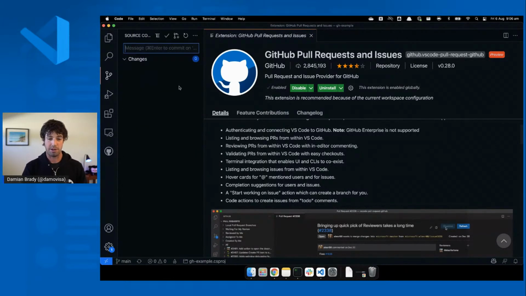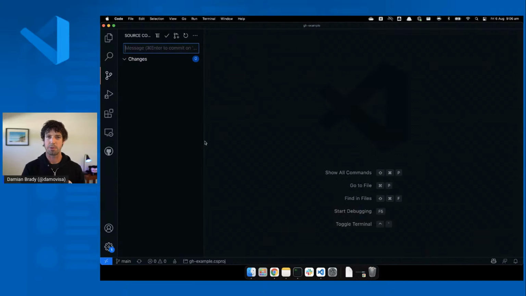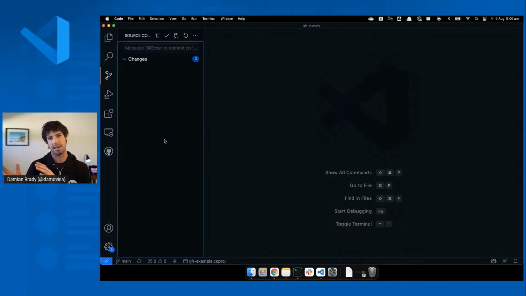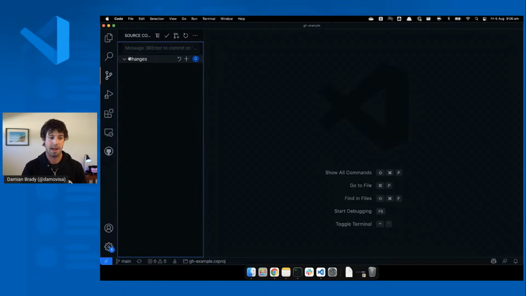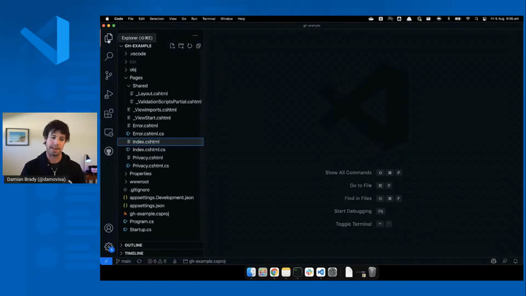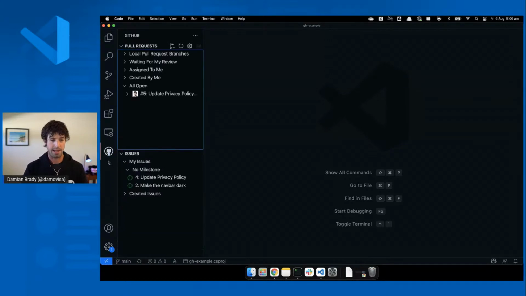The first thing I'm going to show you is that I mentioned pull requests before. You had to jump back into GitHub to do your pull request. That's added another button right here to the Git screen or the Git tab in VS Code to create a pull request right from here. So that's really handy. Right out of the box, we can do that rather than having to go back into GitHub. But to really demonstrate, we've got this new icon over here, and let's just ignore that for the moment.